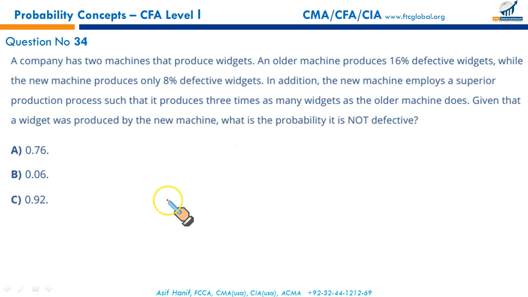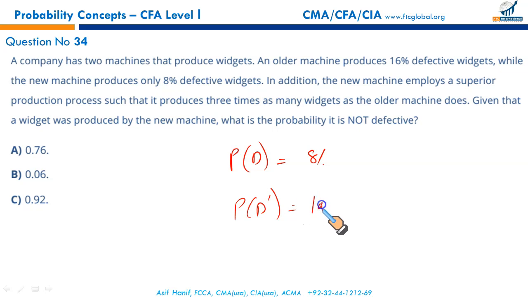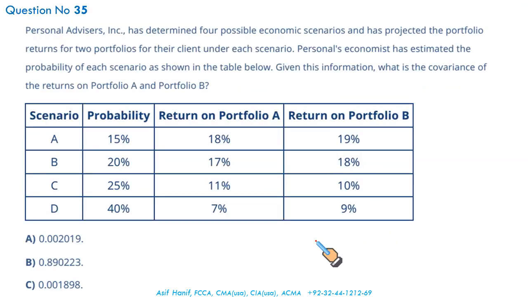It's a very straightforward question. The probability of getting a defective widget is 8%. So what is the probability of getting a non-defective one? It's simply 100 minus 8%, 92%. That's too simple. We have some complex questions coming for you. So that's C. Quite a straightforward question. Moving on to the next one.